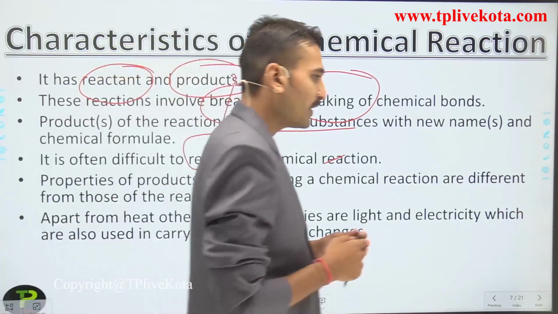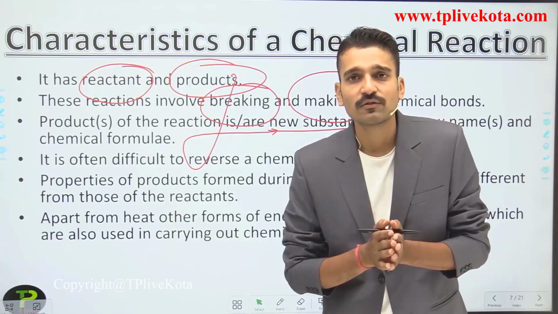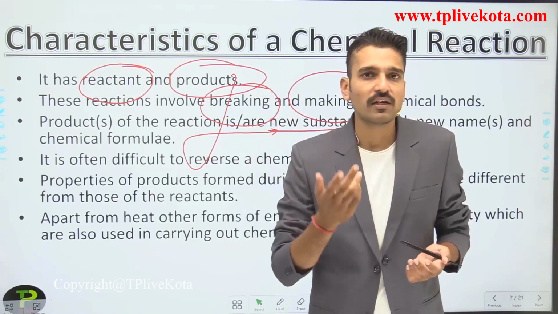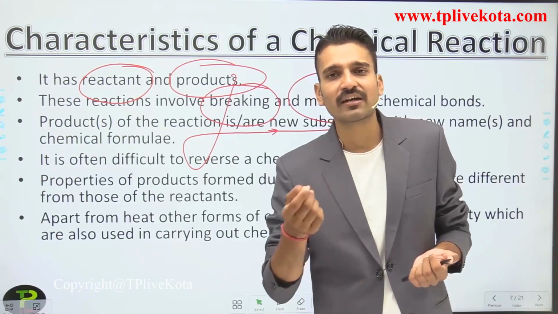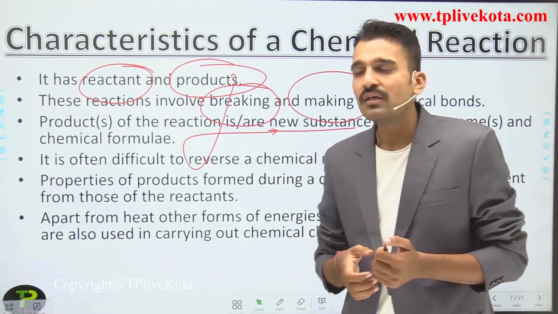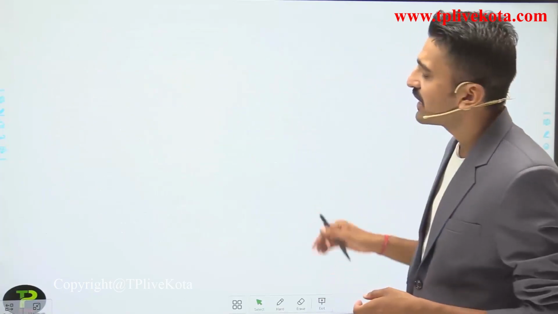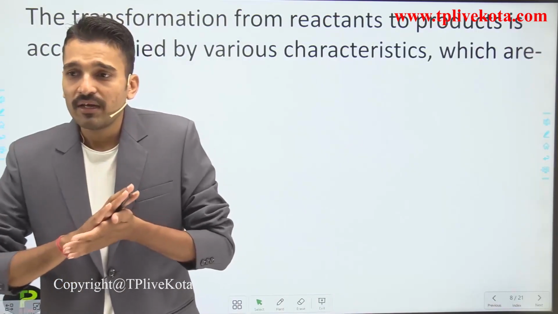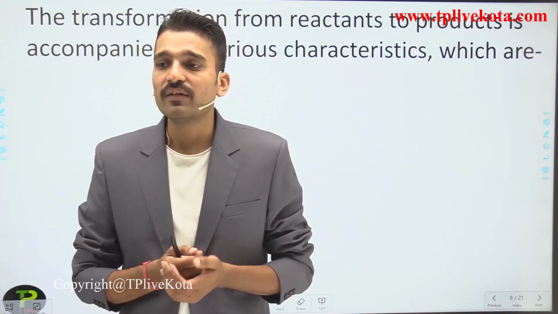In some reactions, you are seeing a form of energy, that is, energy is liberated in the form of heat. But it is not always like that. Other forms of energy like heat and electrical energy are also utilized for carrying out a chemical change. Either they can be absorbed or they can be evolved. So these are the characteristics of a chemical change. And apart from these, the formation of product is accompanied by various characteristics.